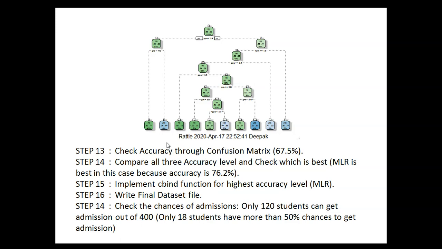We have 400 observations in this data set, and through this logistic regression model, we can find that only 120 students can get admission out of 400. And out of 120, only 18 students have more than 50% chance to get admission, the others have less than 50% chance to get admission.